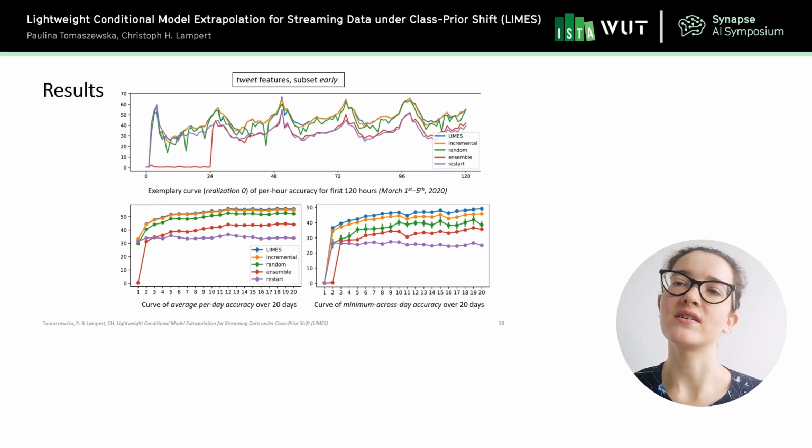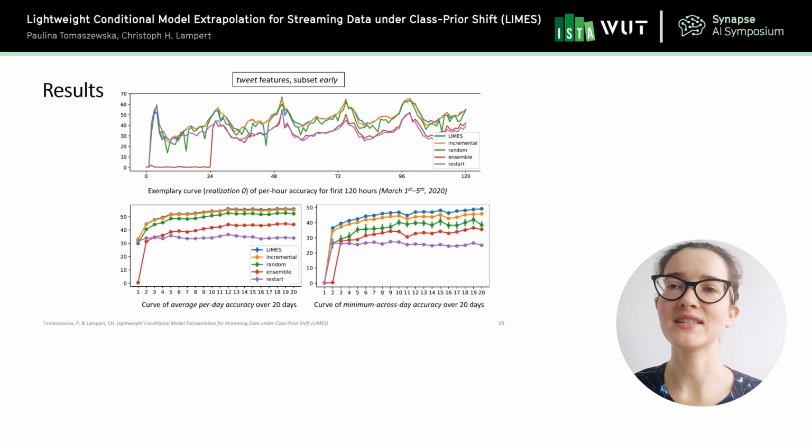And what we can see on the left is that Lime's outperforms incremental always, but this difference is very small. And it makes sense because, as I said, incremental method uses only one model that actually in the end works well on average. And this is what we can see here, because there's no adaptation step. And this is the result.